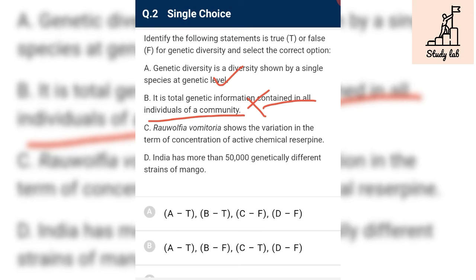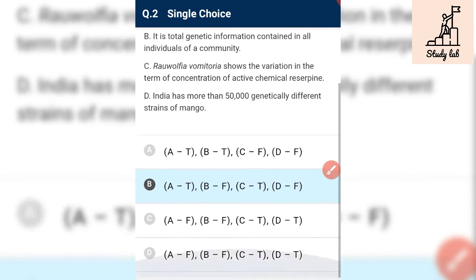Rauwolfia vomitoria shows variation in the concentration of the active chemical reserpine. Yes, it is correct. India has more than 50,000 genetically different strains of mango. No, we have 50,000 genetically different strains of rice and not mango. Mango has a thousand strains. So true, false, true, false, and B is the correct answer according to the question.